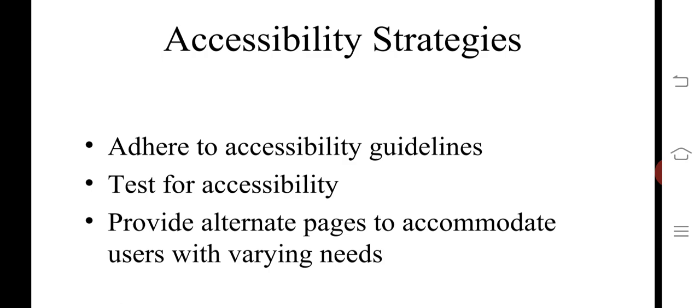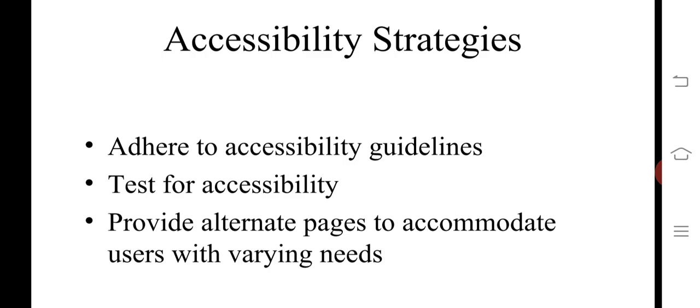Accessibility strategy: adhere to accessibility guidelines. Some guidelines are there, and you have to follow them. Based on that only, you have to do everything. Test for accessibility; it is compulsory and required. Provide alternate pages to accommodate users with varying needs.